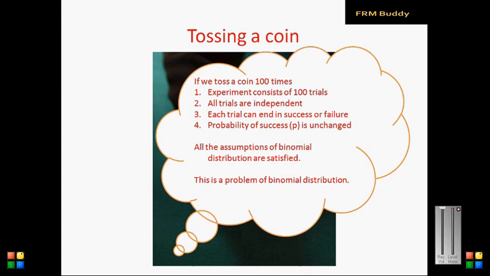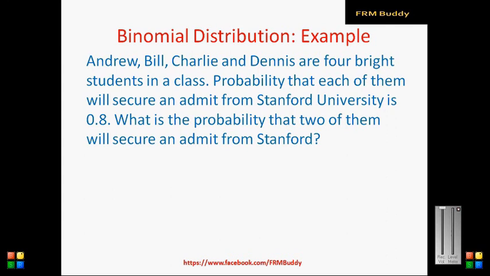Now, let us solve one simple example based on binomial distribution. Andrew, Bill, Charlie, and Dennis are 4 bright students in a class, and the probability that each of them will secure an admit from Stanford University is 0.8. Then what is the probability that 2 of them will secure an admit from Stanford? So this is a question.